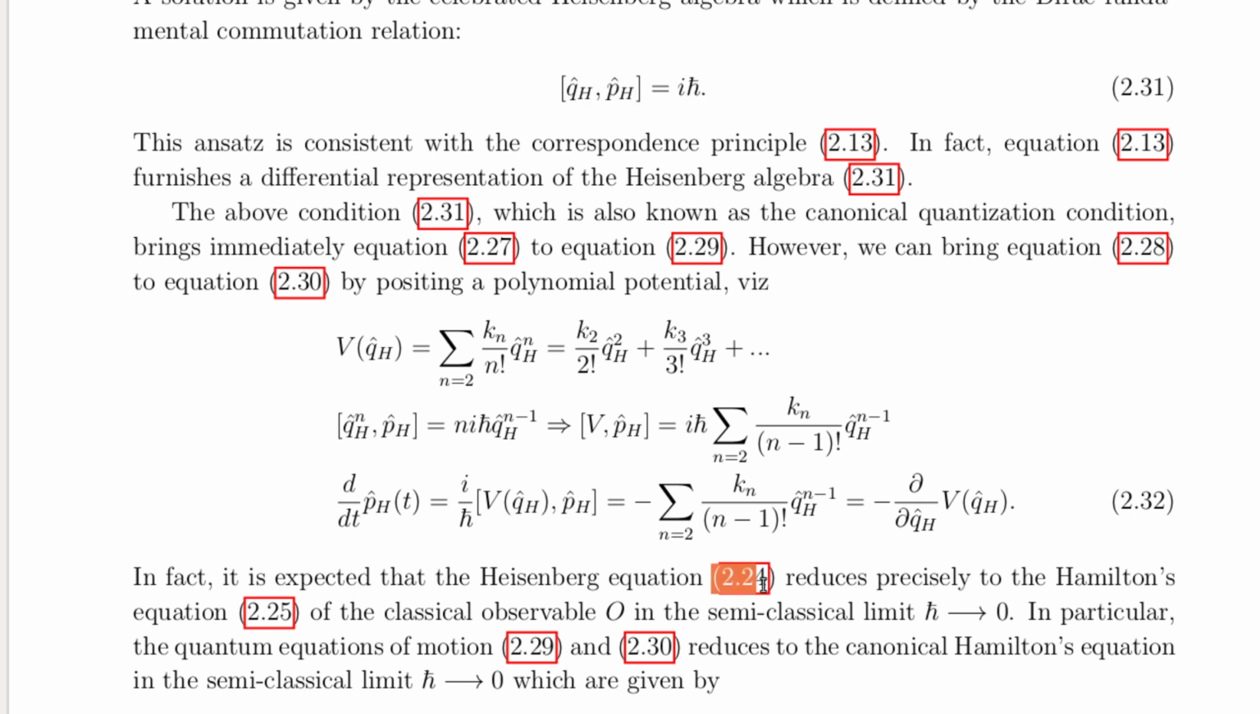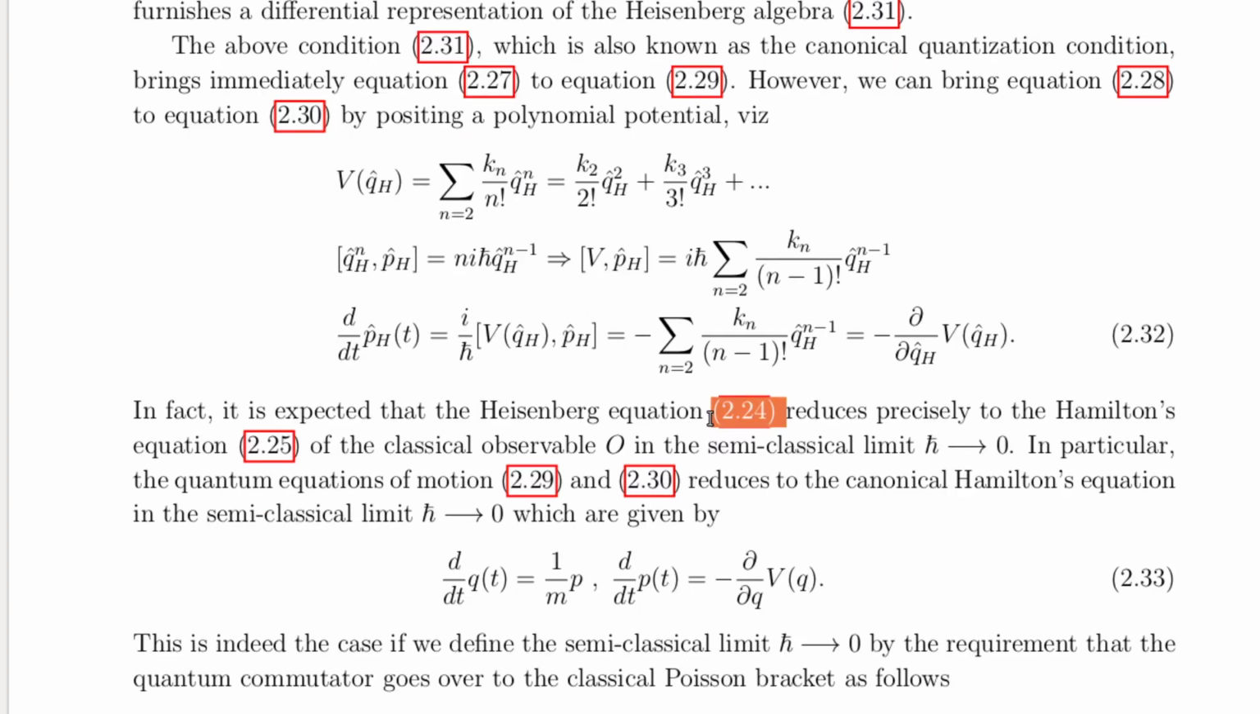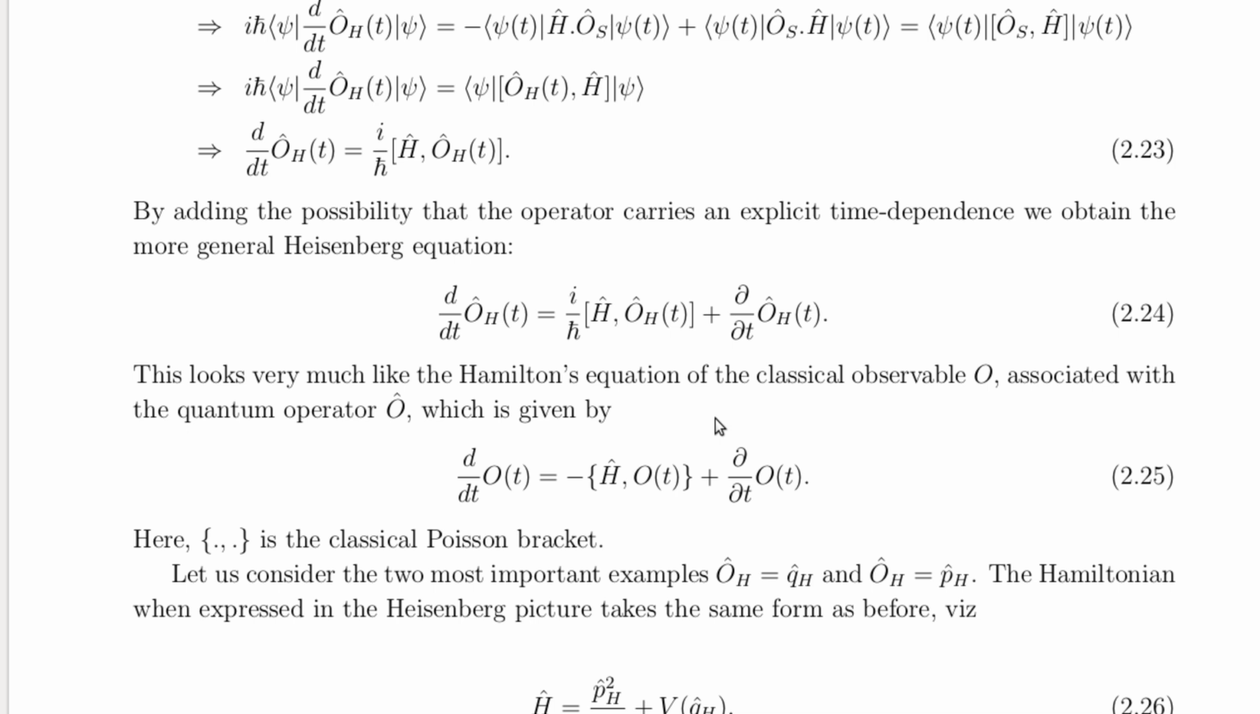Now, let's delve into the semi-classical limit, where quantum mechanics transitions smoothly into classical mechanics as h bar approaches zero. In this limit, quantum effects become negligible, and the commutator between operators reduces to the classical Poisson bracket, as indicated in equation 2.34. This is sufficient for quantum mechanics to reduce correctly to classical mechanics in the semi-classical limit.